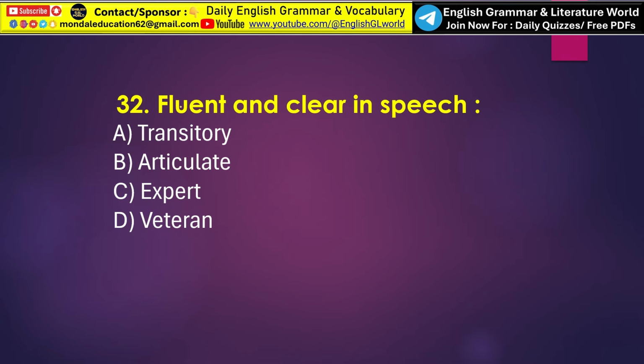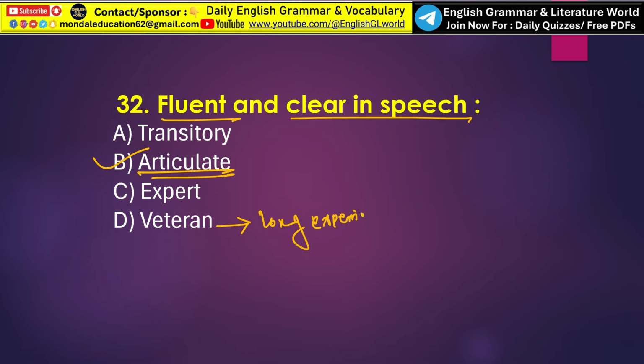Okay, next, fluent and clear in speech is called option B, articulate. An articulate person speaks clearly, fluently and effectively. What is the meaning of the word veteran? Veteran generally means a person with long experience in a field, especially military service. That is called a veteran person.